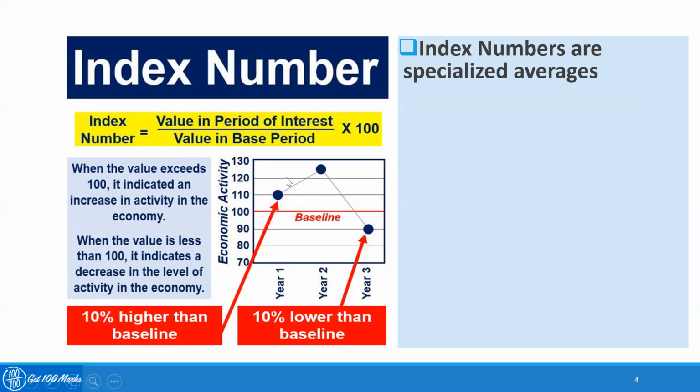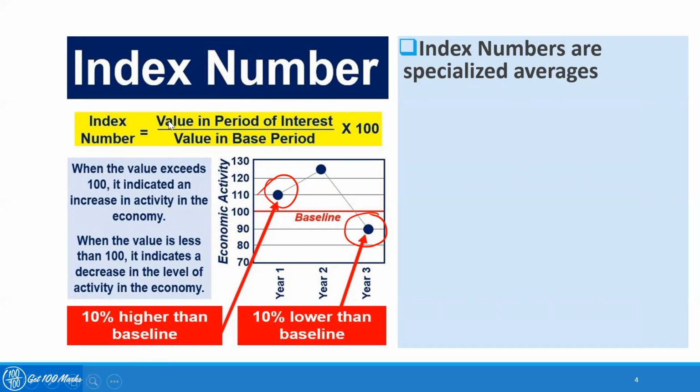As you see in the left side graph, they are showing that at this particular point, they are comparing with the baseline and they are telling this is 10% higher than the baseline, whereas in this particular point C, this is 10% lower than the baseline.